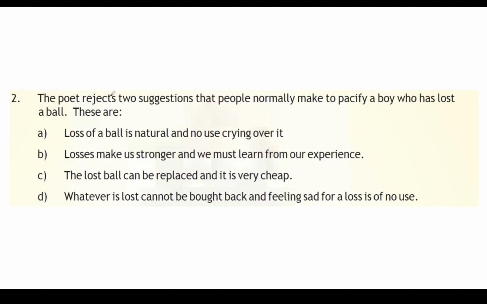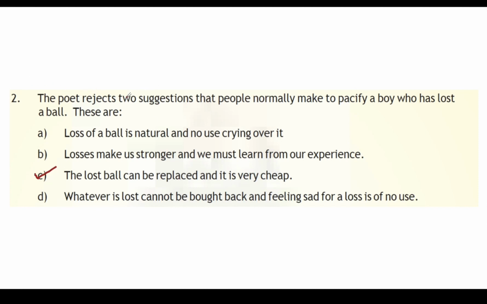Next, the poet projects two suggestions that people normally make to pacify a boy who has lost the ball. These are: loss of a ball is natural and no use crying over it. Losses make us stronger and we must learn from our experience. The lost ball can be replaced and it is very cheap. It's option C. The lost ball can be replaced and it is very cheap.